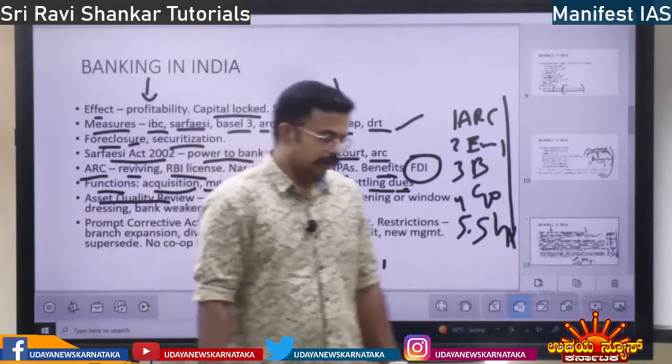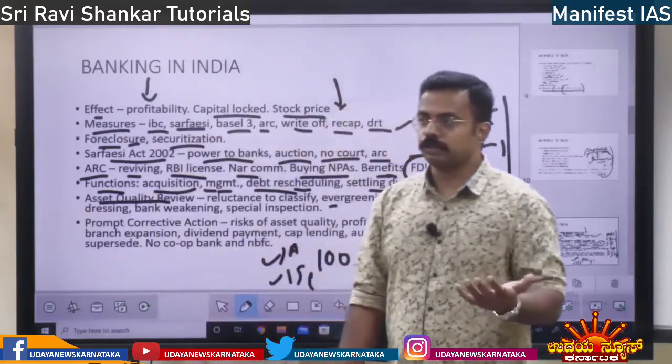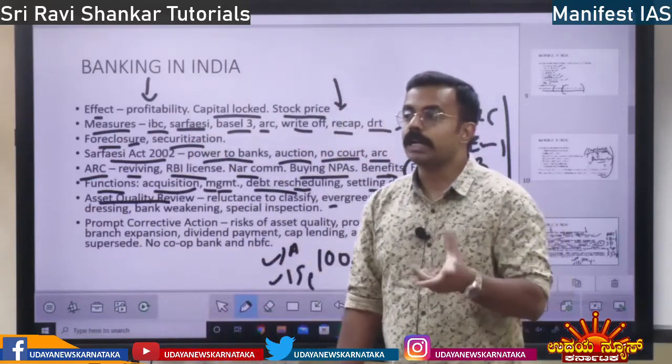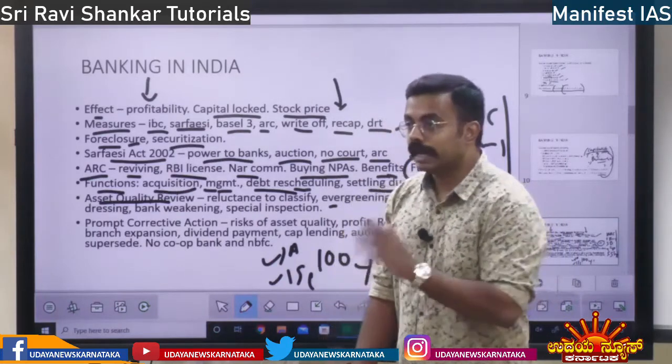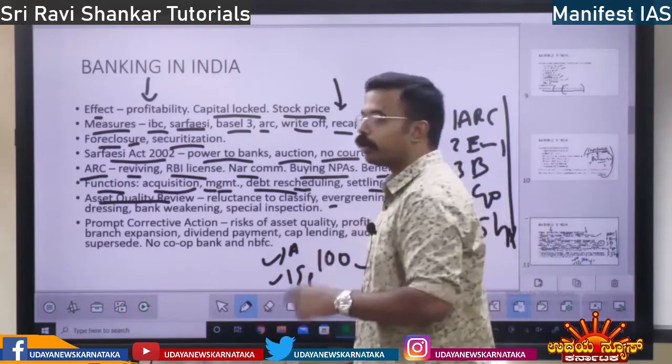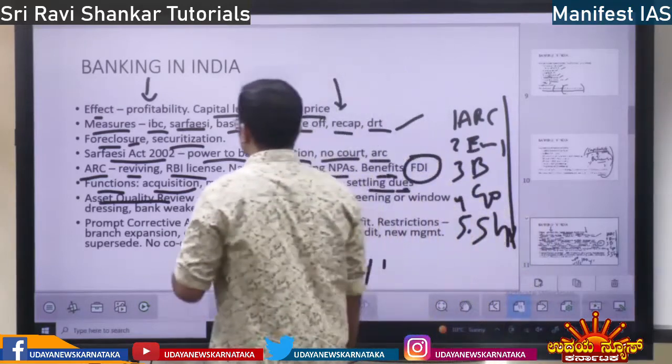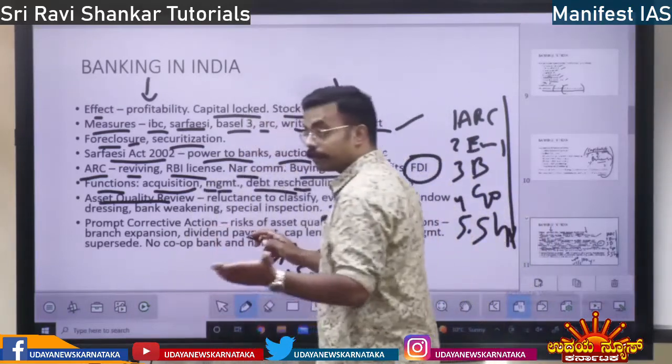Next, asset quality review. See, do you know what an asset is? Asset means property. What is the quality? Is it a good asset or a bad asset? That reviewing is called asset quality review. So it is done by, see what the banks were going to do.